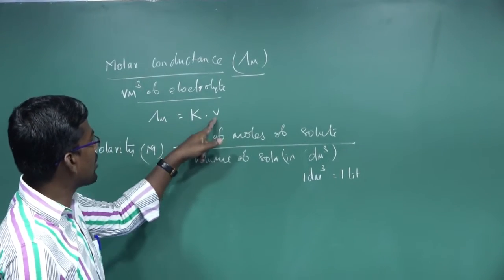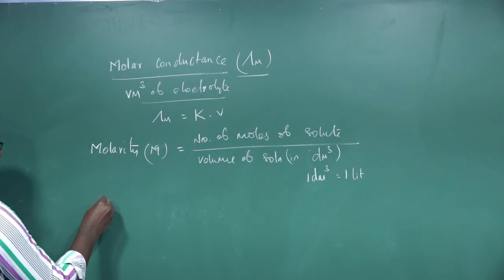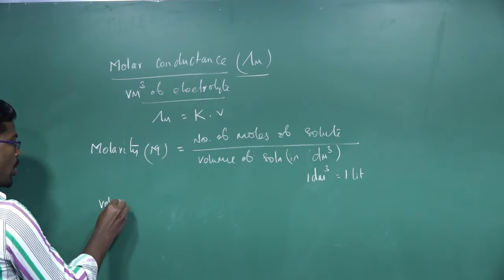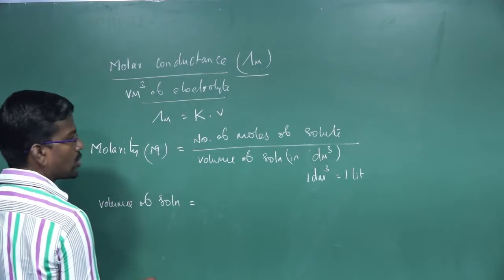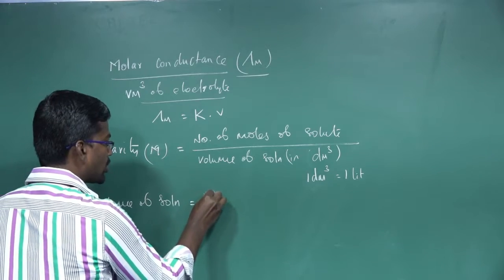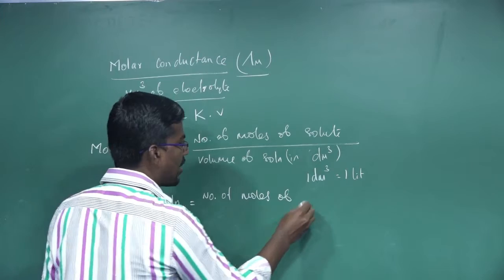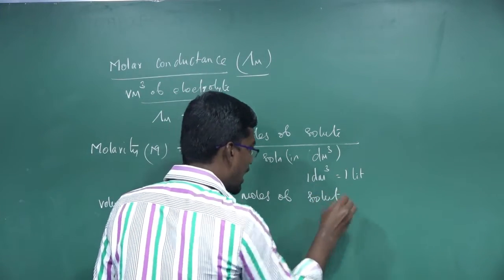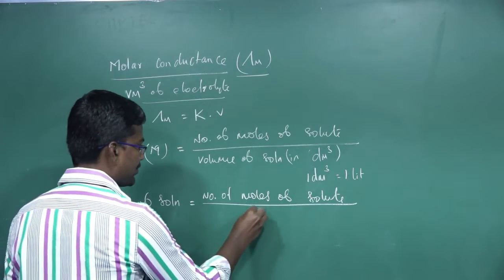We want the volume of the solution from the molar conductance. So the volume of the solution is equal to the number of moles of the solute divided by molarity.